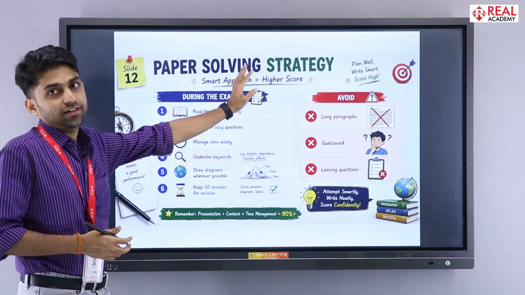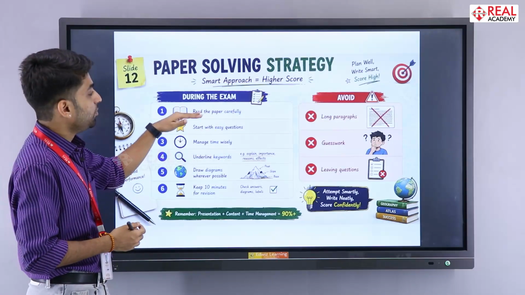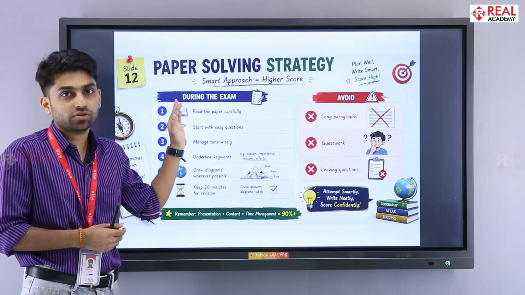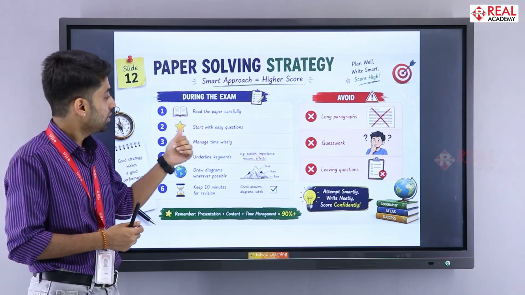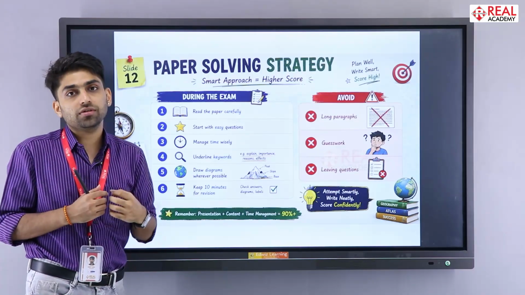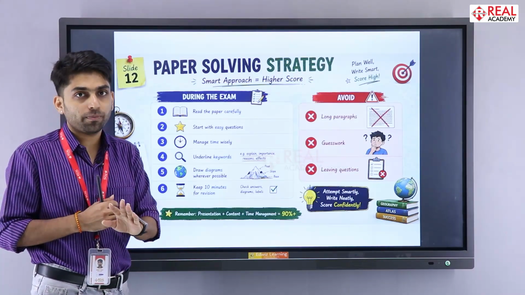Then paper solving strategy. In this one, read the paper carefully before you start writing your answers. Read the question paper for 5 to 10 minutes. Then start with easy questions. Start with those sections in which you are very sure that you are going to write properly.